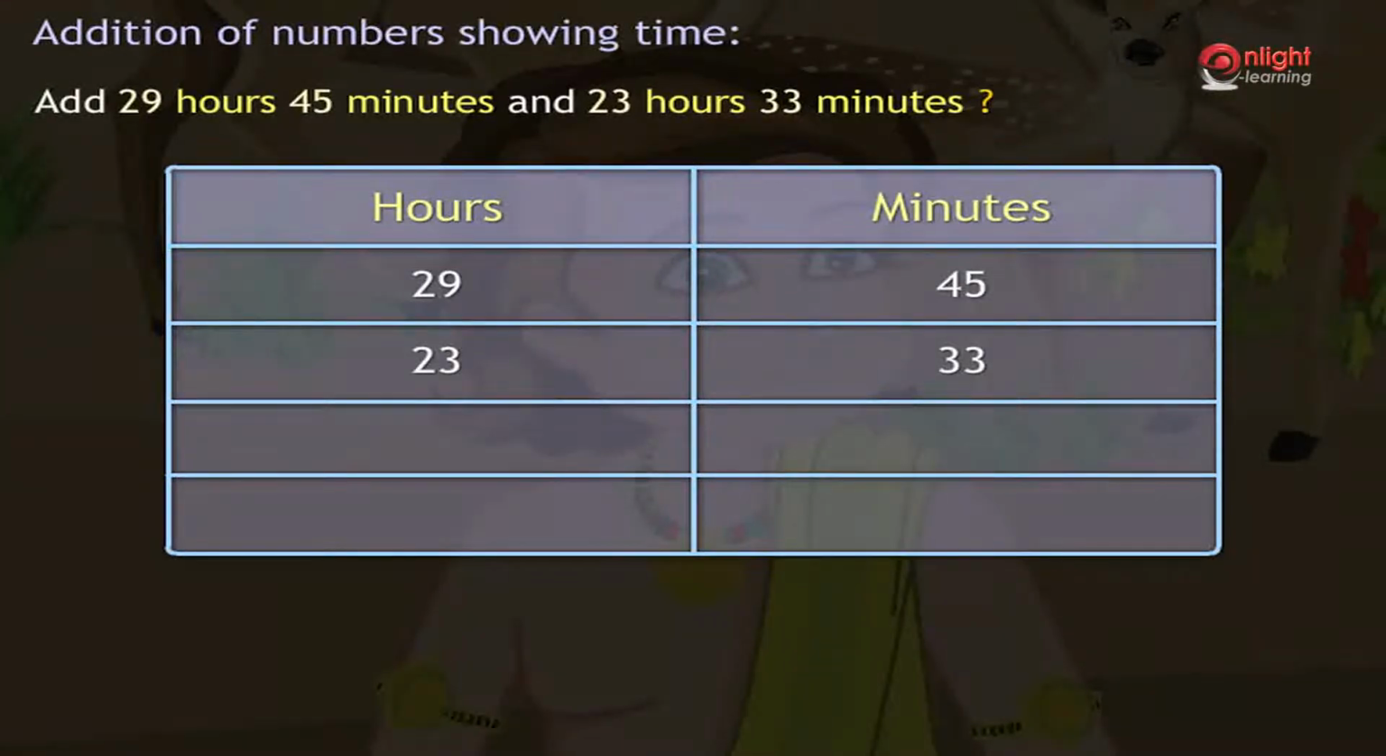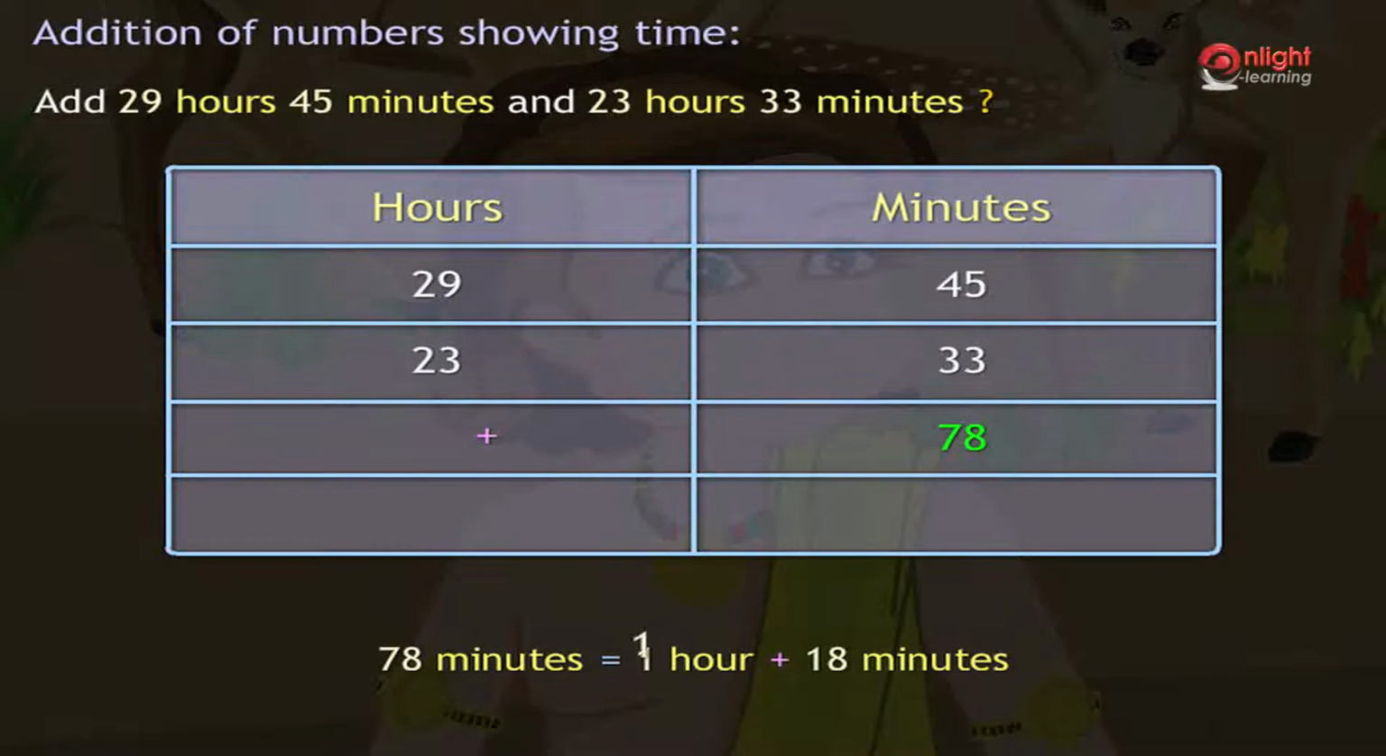shown. The columns are arranged such that the smaller units of time lie towards the right and the bigger units of time lie towards the left. We now start the addition from the right. Adding minutes first, we get 45 plus 33 is equal to 78 minutes. Now, 78 minutes is equal to 1 hour plus 18 minutes. Hence, we carry 1 to the hours column and retain 18 in the minutes column as shown.